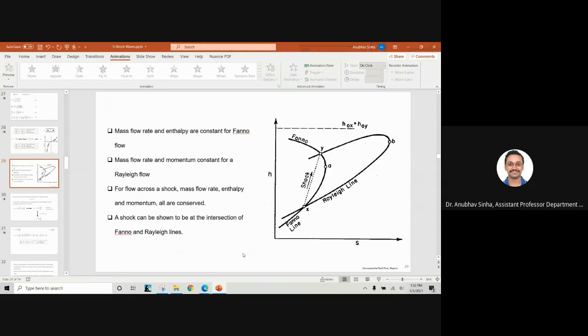We have two points, x and y. Which one is at higher Mach number, or supersonic flow, x or y? Can anyone tell? At x. X is supersonic, and at y what is it? Subsonic. And what about this point A? Anything special? Can you see this point A?